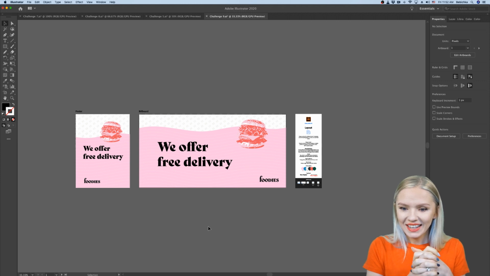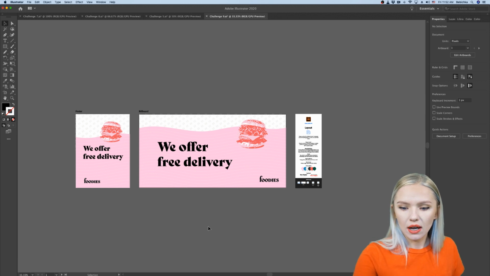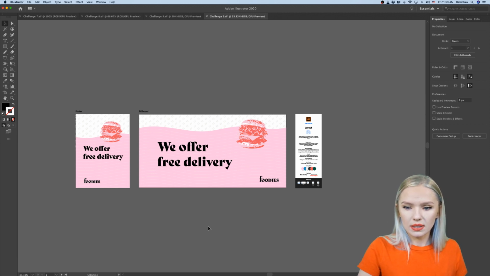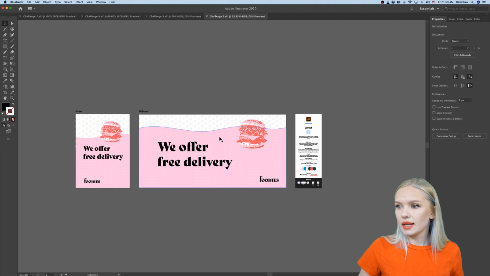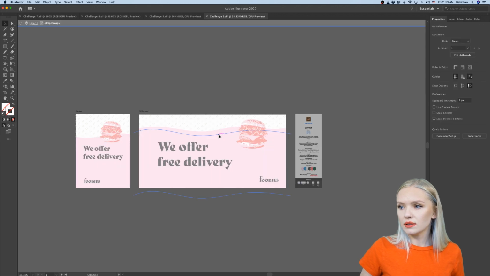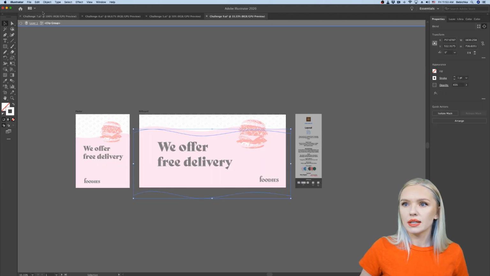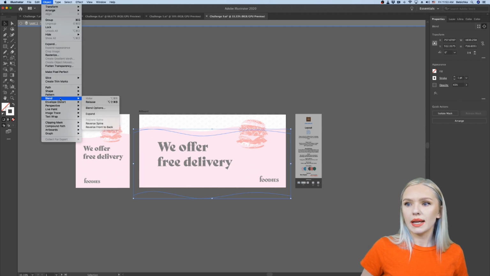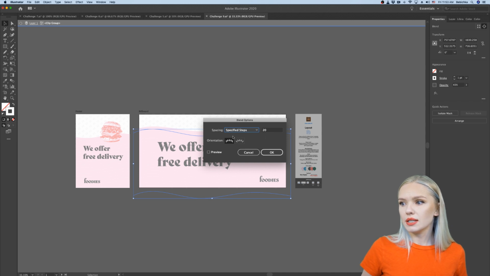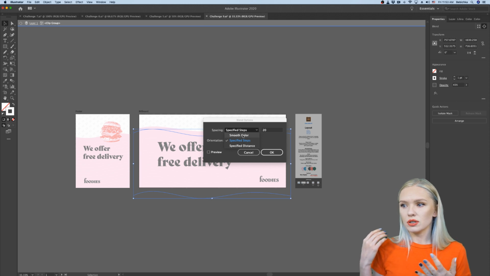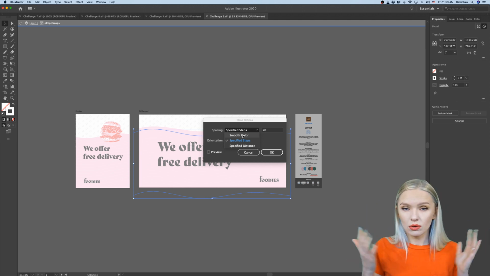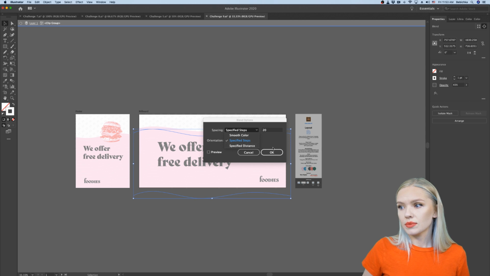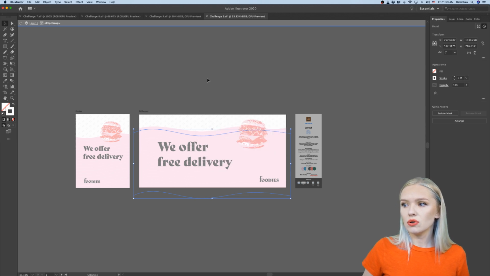So yeah, Emma is saying looks cool. Thank you so much. Arifa is asking how to edit the blend once it's done. Yes, you can edit the blend if you click on the blend right here. This is our blend, right? And I go into Object, Blend Options. And here you can either do specified steps, you can even transfer the color from black to white or whatever color you like.